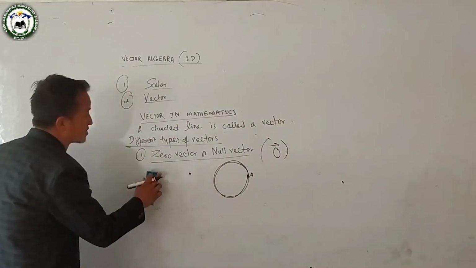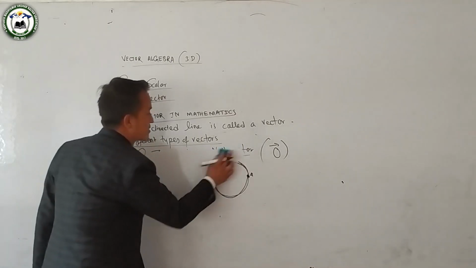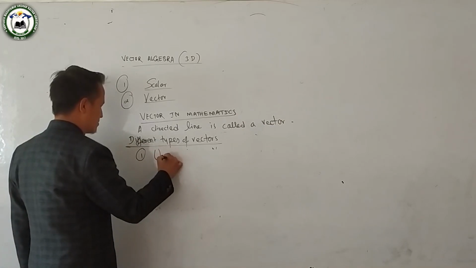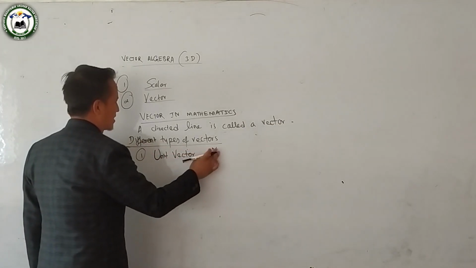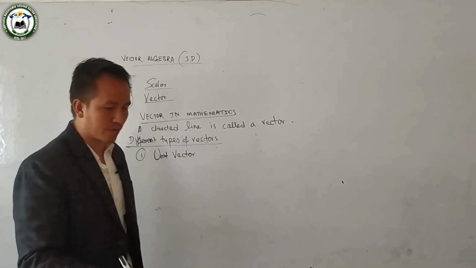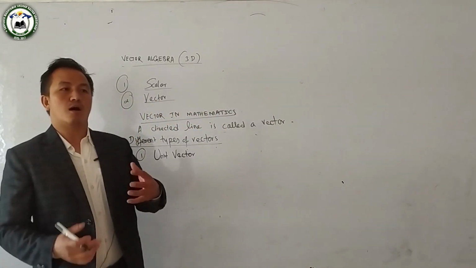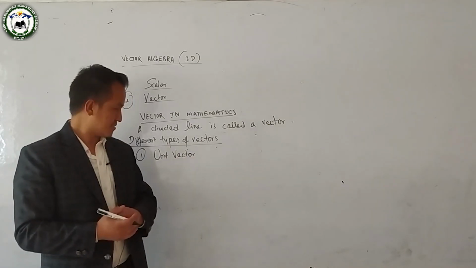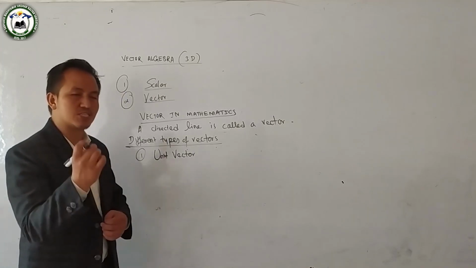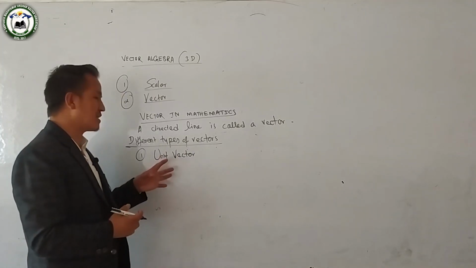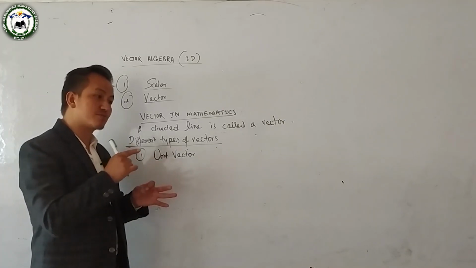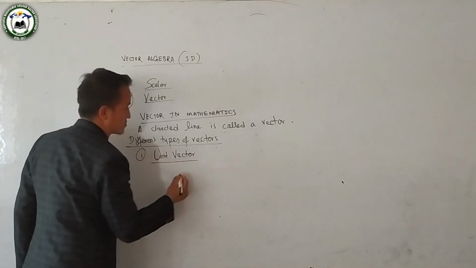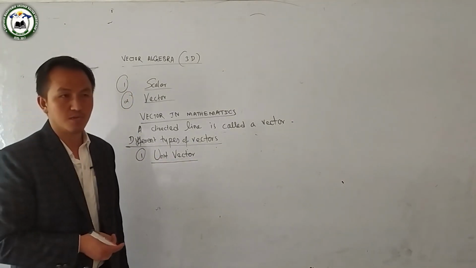Okay. Another most important type of vector is the unit vector. This unit vector is very, very important. In the coming classes, the unit vector gives the direction of vectors. Using the unit vector, we can easily know in which direction the vector is directed. So what is the unit vector? That brings us back to magnitude.